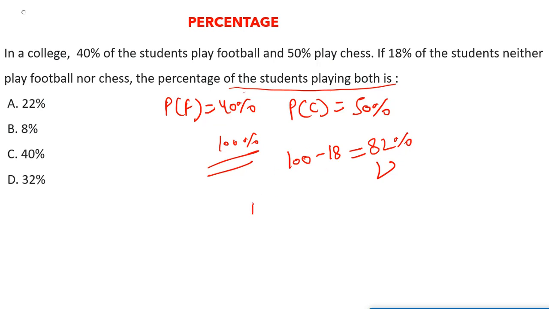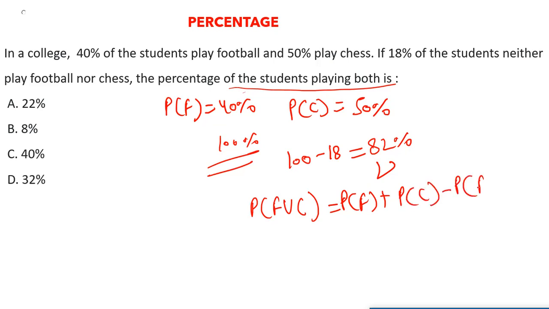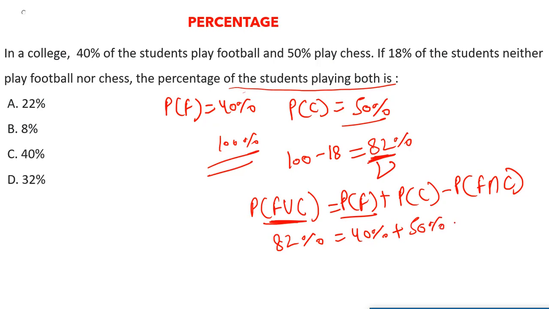So for this we have a formula: P of F union C equals P of F plus P of C minus P of F intersection C. This term denotes the students playing either football or chess or both. We have already calculated this, so it is 82%. P of F means playing football, that is given in the question itself, 40%. P of C, playing chess, is 50%, given in the question. And this is what we have to calculate: the students who play both football and chess.